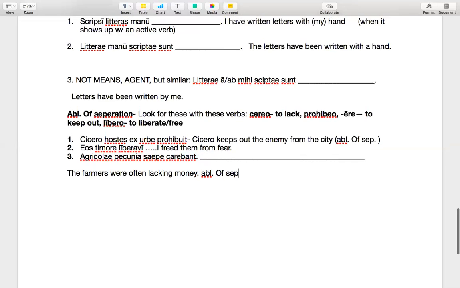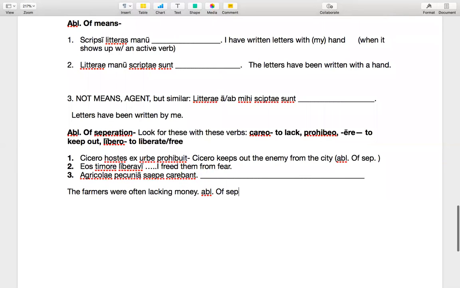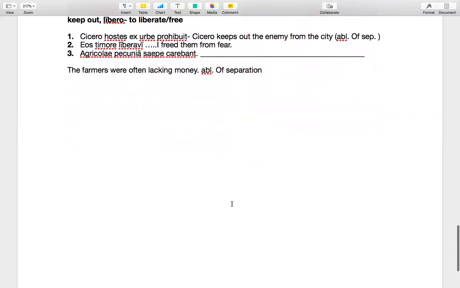And that is a little tricky and weird, because some of these will take a direct object and an ablative of separation, right? Like I'll keep out the direct object enemies from the ablative city of separation. I freed the direct object them from the ablative of separation fear, and so on and so forth. But in this case, I think it might mostly just be a thing with careo, carere. Pecunia, the ablative of separation, basically feels like a direct object, but it's not. So just be wary of that.